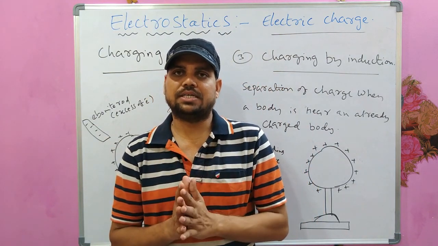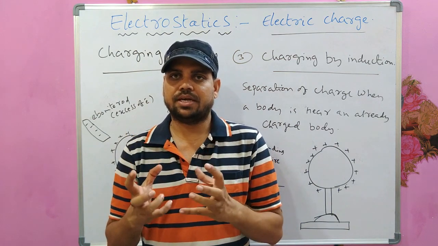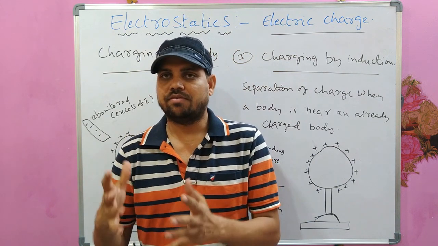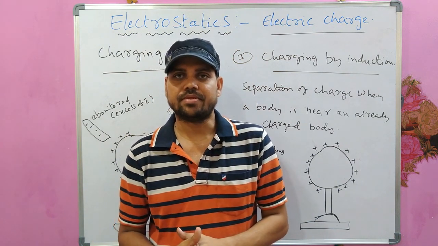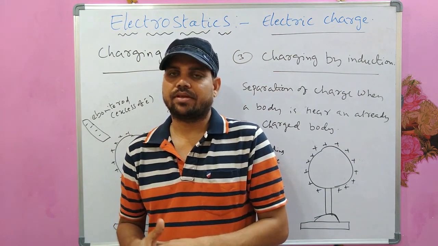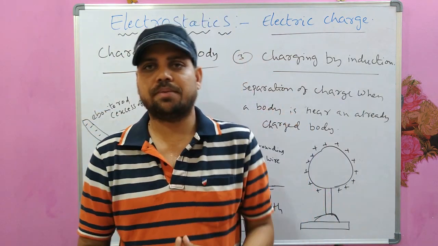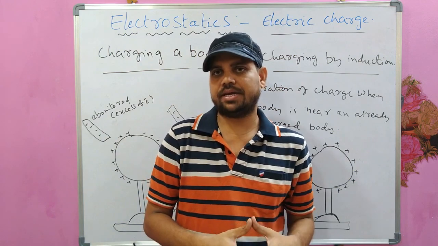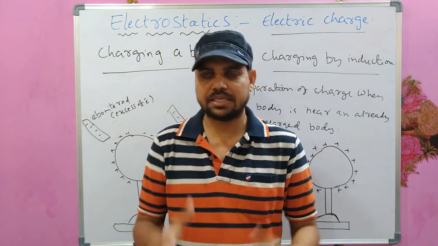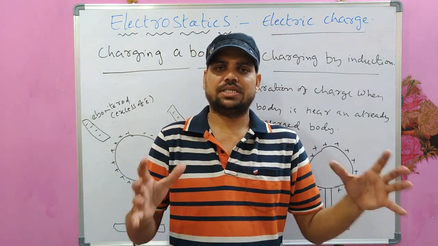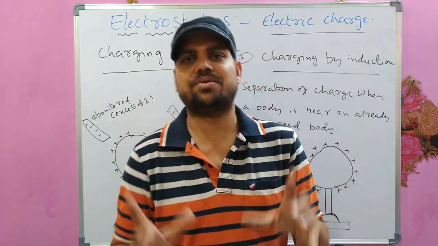And we have seen what is the basic unit of charge, which is plus or minus 1 e. Okay, and we have also seen that charge is of two types, which is the intrinsic property of matter: positive charge, negative charge. Unlike charges attract each other, like charges repel each other. So these are all basic things about electric charge.